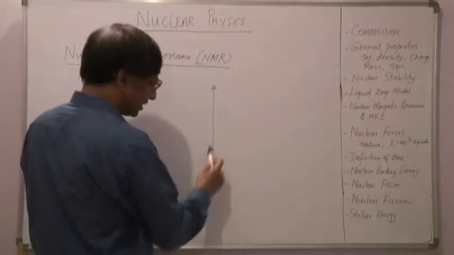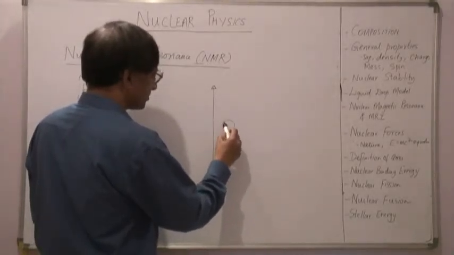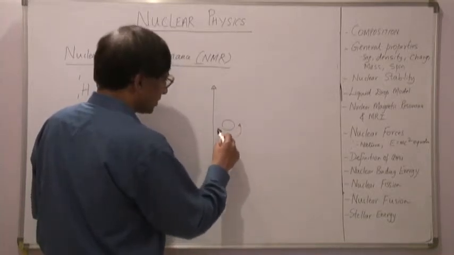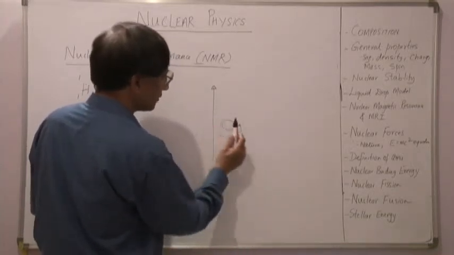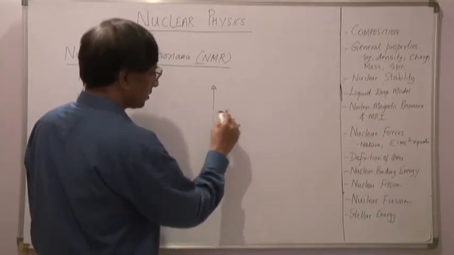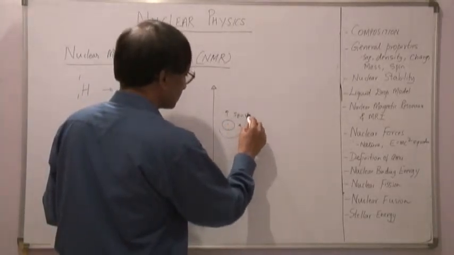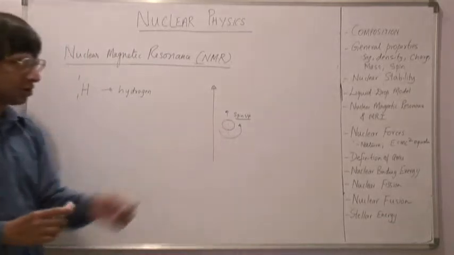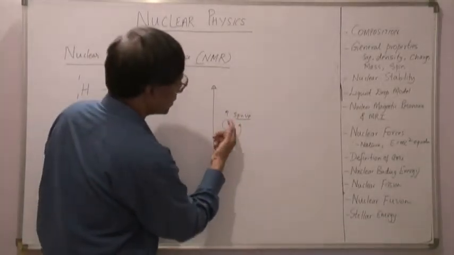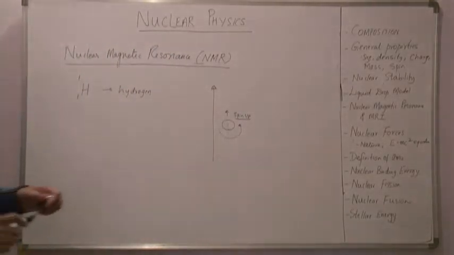Let us say this is the magnetic field applied, and then I have the nucleus. Let me represent this nucleus by this. If this is the direction of rotation of the nucleus, then I call this spin up. That means this is the nucleus and it is rotating in this direction. The angular momentum is in the direction of the magnetic field.